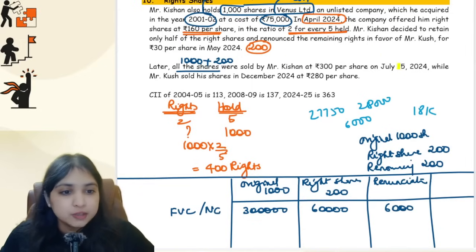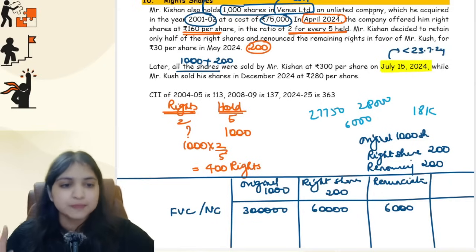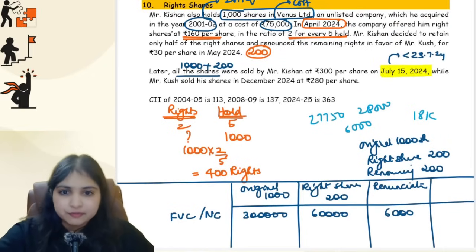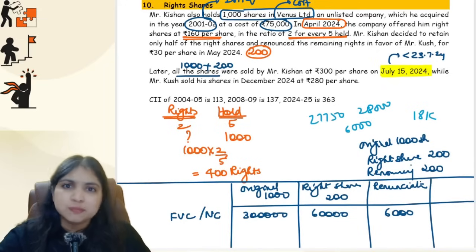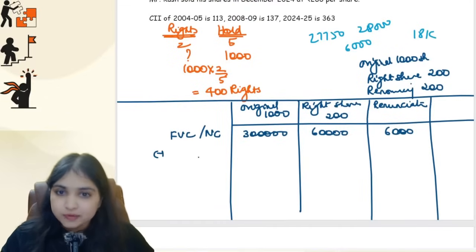Be careful, over here the transfer has happened on 15th July 24, which means the transfer has happened before 23rd July 24. So indexation and all will apply over here. Also, if you see, it is unlisted shares, so the period of holding is definitely more than 24 months over here. For the renunciation, I don't care about the period of holding, guys. It will always be short term only.